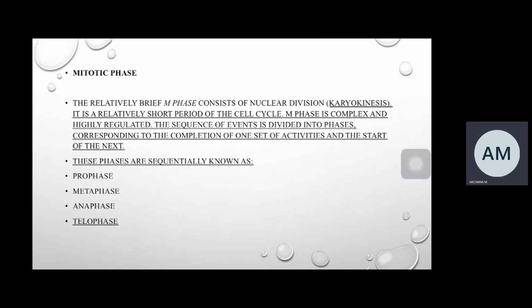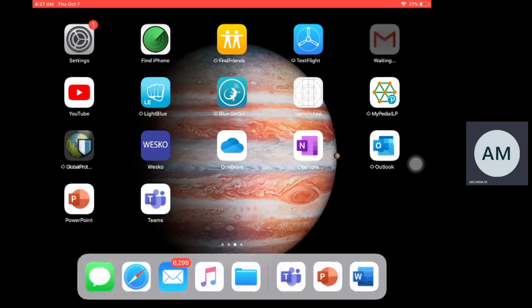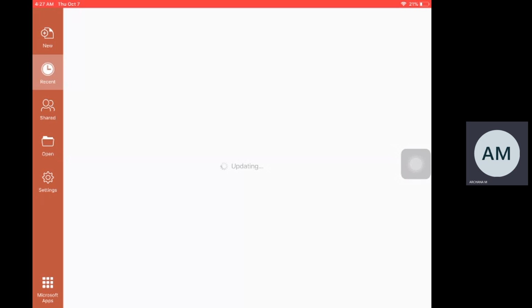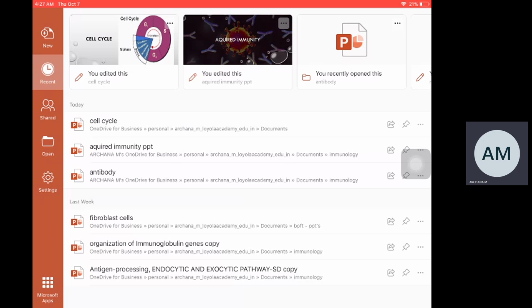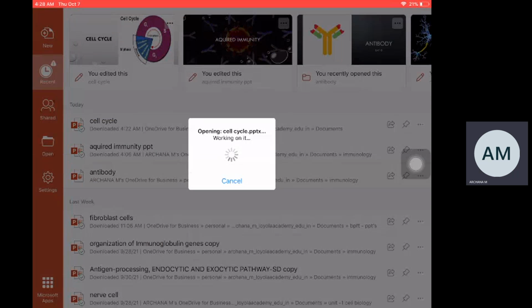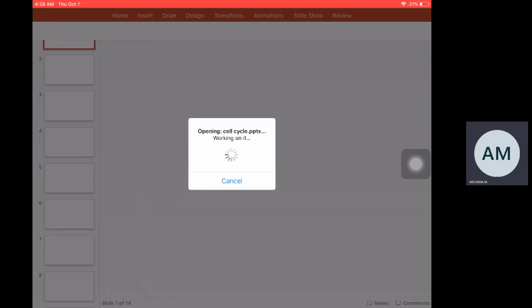The cell from G2 phase, the cell first enters into G1. From G1, the cell enters into S phase. Then from S phase, the cell enters into G2. From G2, the cell is fully prepared now, and now it enters into the M phase, that is mitotic phase, cell division phase of the cell cycle. Mitotic phase is the phase where cell starts division.